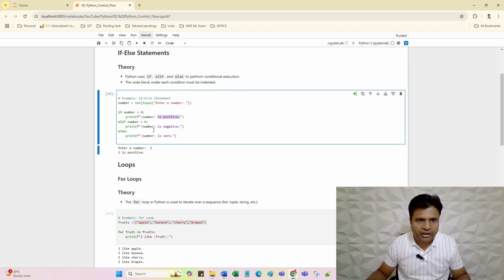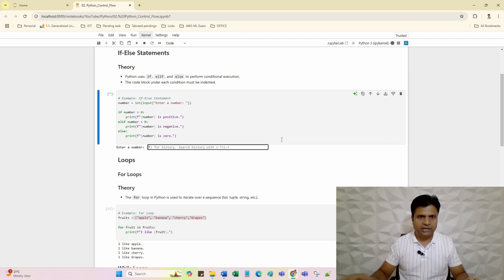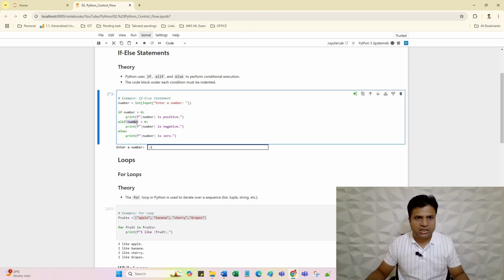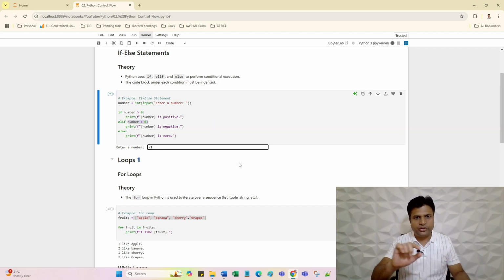If I enter a value which will make this other condition true, what is that value? If I enter a negative value, this condition will be true. Let me try, shift enter, -1 will make this condition true. If I enter a value which makes this condition and this condition false, what is that value? Just pause the video and think.